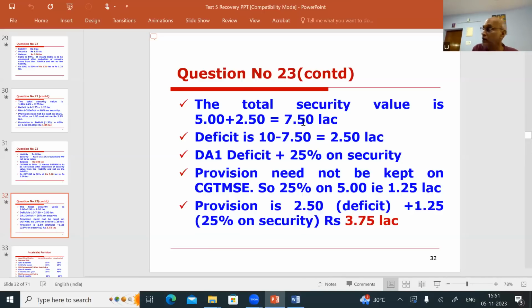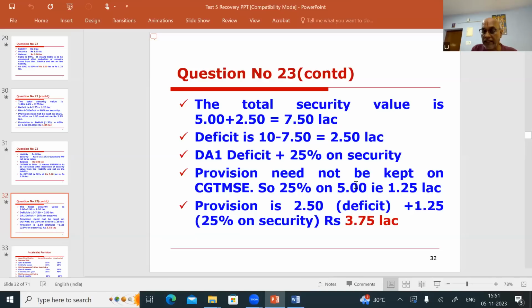25%, whether you have to take on the 7.50 or on this 5? You should not take this CGTMSE covered portion. So 25% should be taken only on this 5 lakhs. Already the deficit you know.